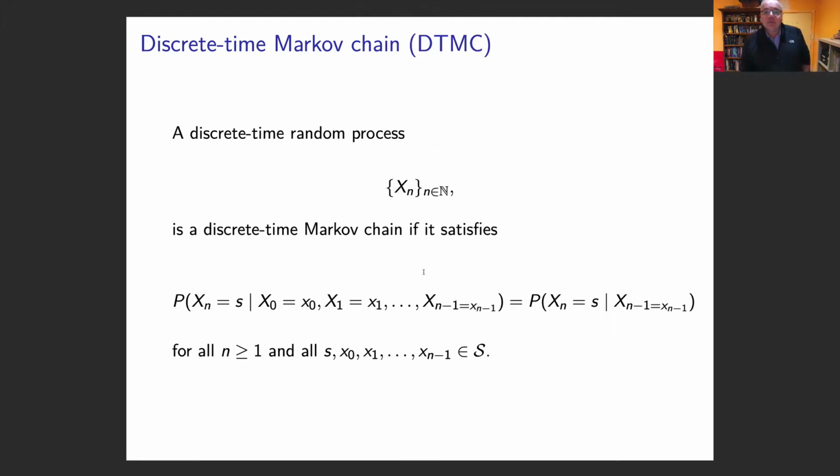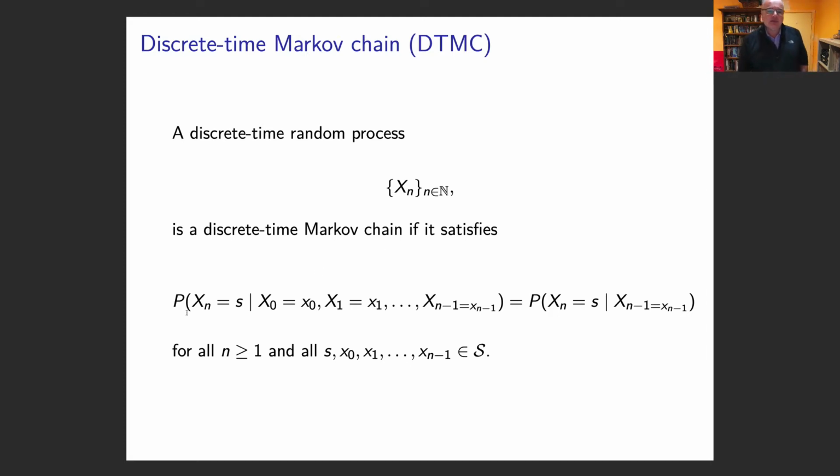So let's put this all together. We've got our Xn, where n is just going to be a natural number, so you'll have 0, 1, 2. So you've got the value at time 0, time 1, time 2, time 3. And at each of these points, X can take a value from the discrete states.